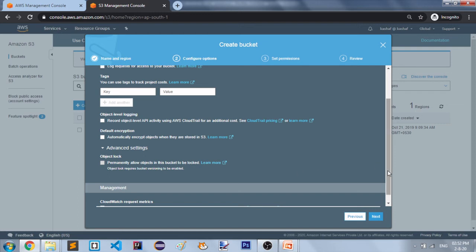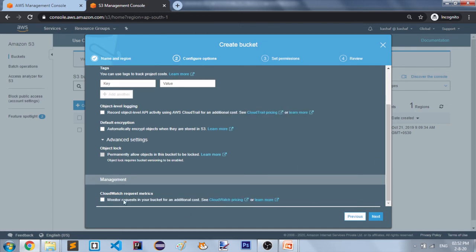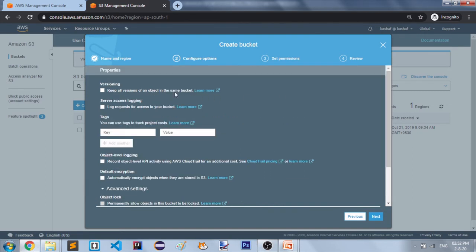So moving to the next property, CloudWatch request metrics. In CloudWatch, if you want to create custom metrics, you can enable this property, and this is again with additional cost. Now you can read all about these properties. These are easy to understand, and as per your requirement, you can enable any of these properties. For this demo purpose, I am not going to select any of these. I am keeping all of these as default.